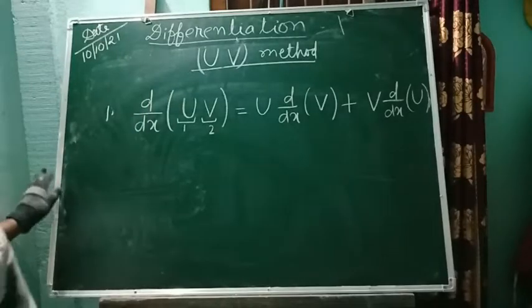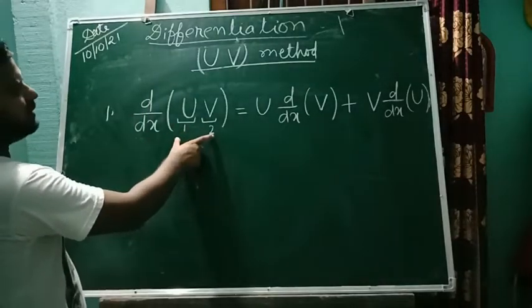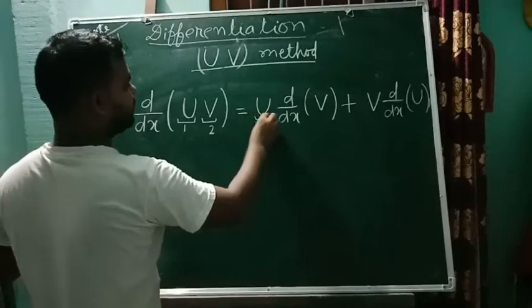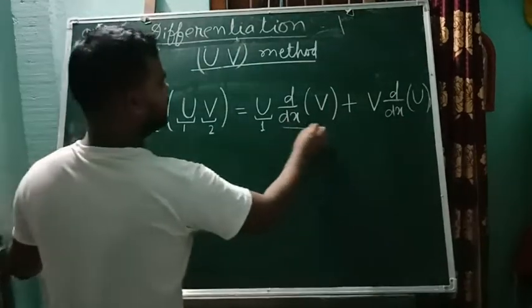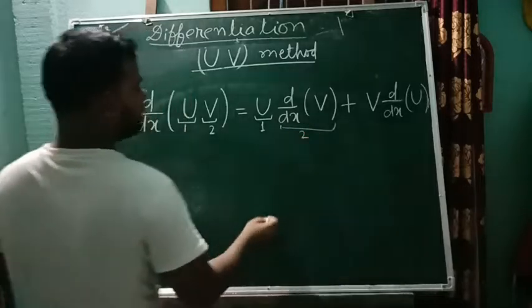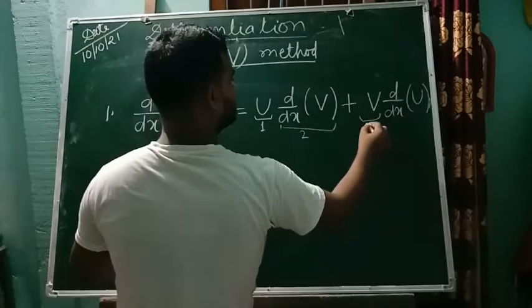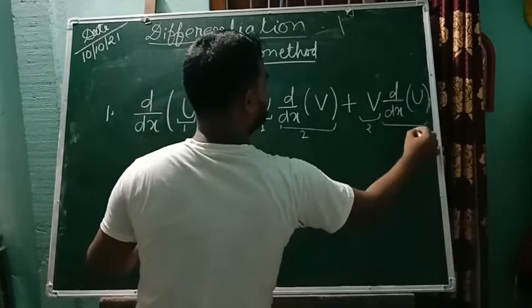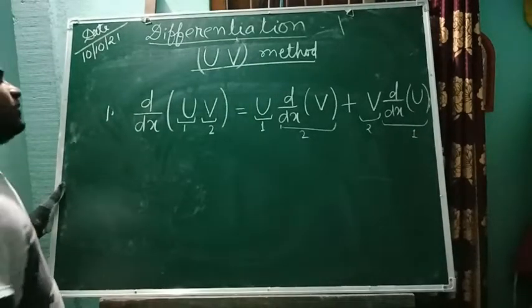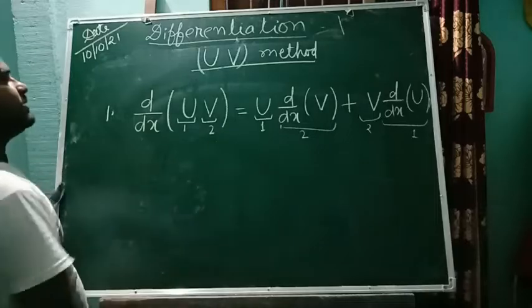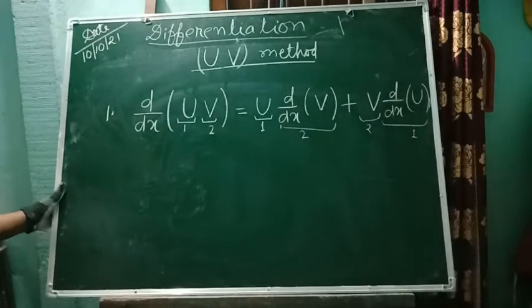Remember, d by dx of uv: write the first function as it is and then the derivative of the second, plus the second function as it is and the derivative of the first. Or remember it like this: u d/dx of v plus v d/dx of u. Okay.